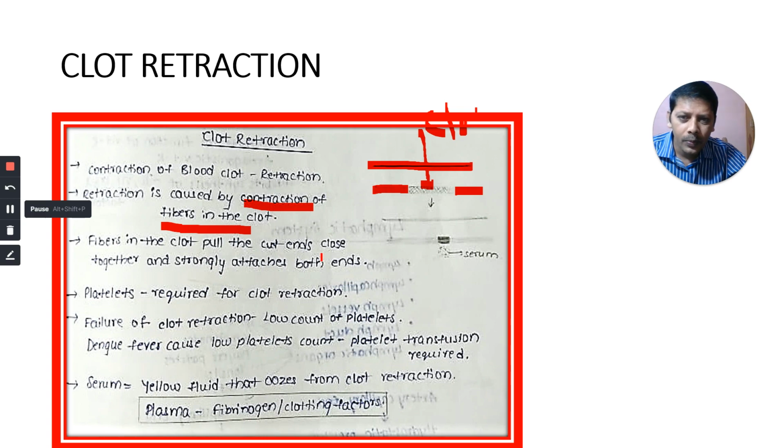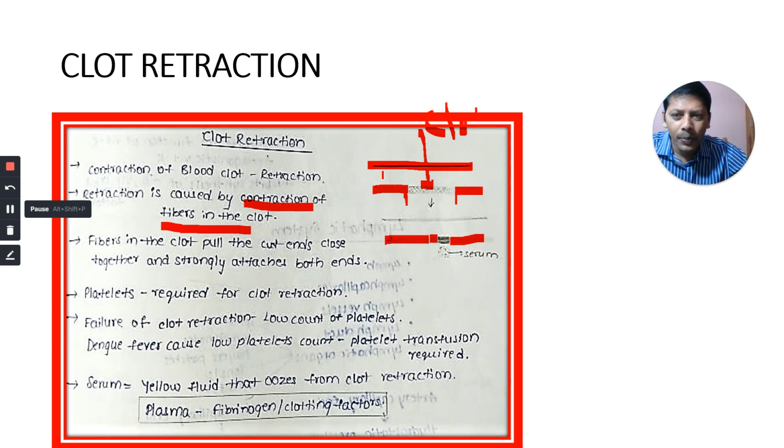Okay, fibers pull the cut ends. This is one cut end. This is another cut end. If you observe in this diagram, the cut ends become very close. Here there is a lot of gap. Fibers in the clot pull the cut ends close together and strongly attach both ends.